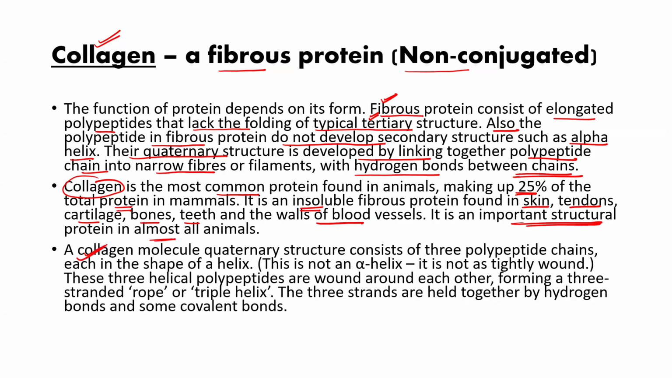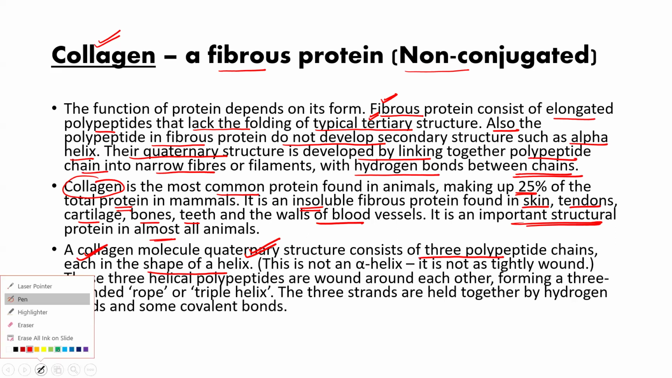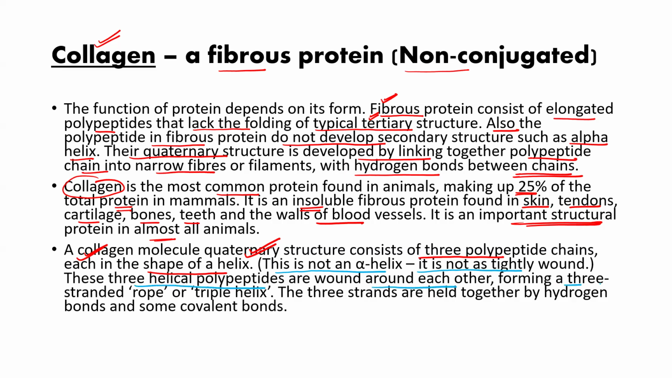Now, the collagen molecule has a quaternary structure which consists of 3 polypeptide chains taking the shape of a helix. Please focus carefully. It is not an alpha helix because they are not tightly wound. There are 3 helical polypeptides. They are coiled around each other to form a 3-stranded rope, or you can say a triple helix. Now see the diagram better.